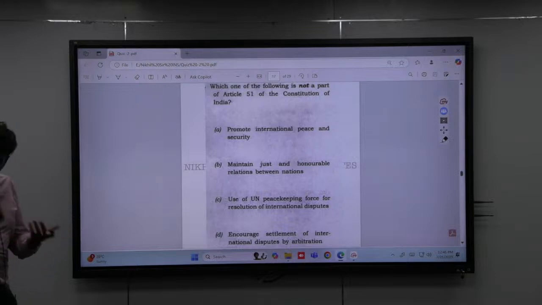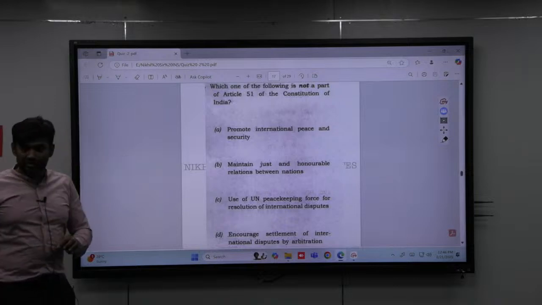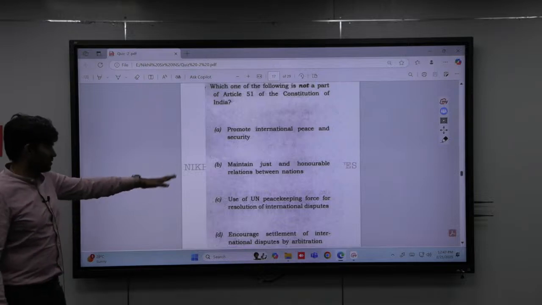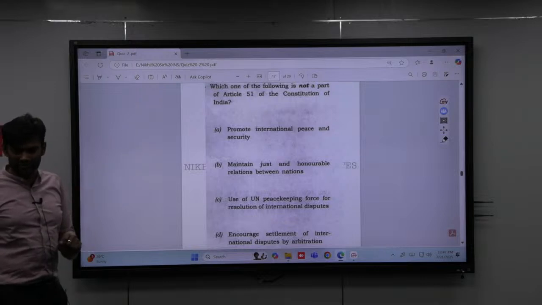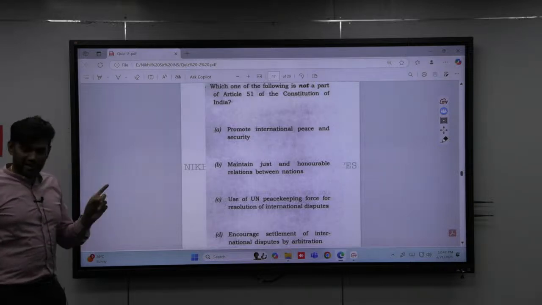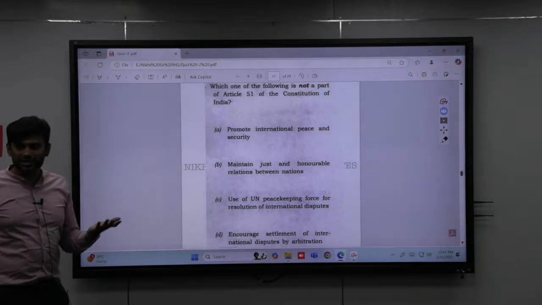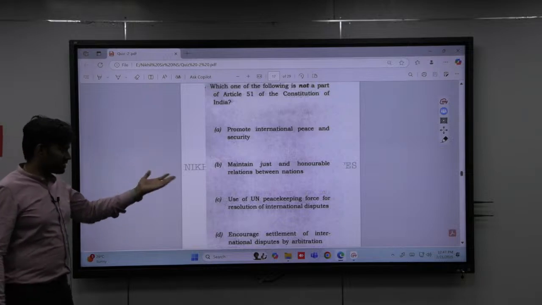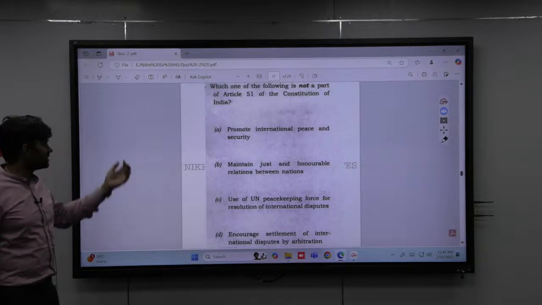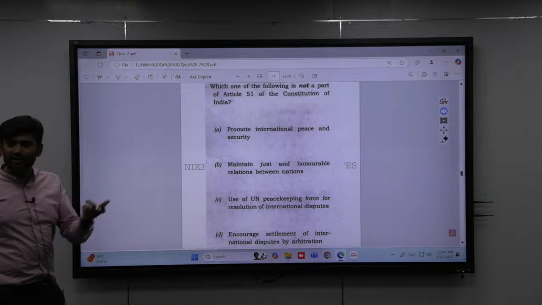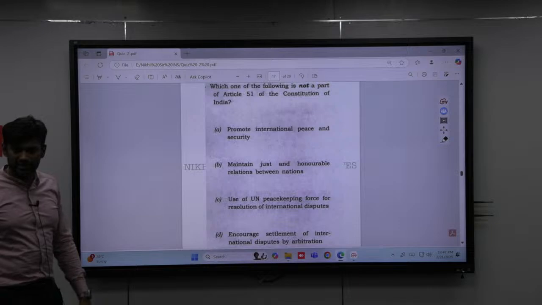That's what I'm telling, even if you have not read about Article 51, the general thing you could have applied is that in the Constitution, they would not have specifically written that you should use UN peacekeeping forces to resolve international disputes. Encourage settlement of international disputes by arbitration is the general point. Yes, of course we believe in a peaceful world order. Maintain just and honorable relations between nations. Promote international peace and security. So even if you didn't know specifically, the odd man out is going to be C.